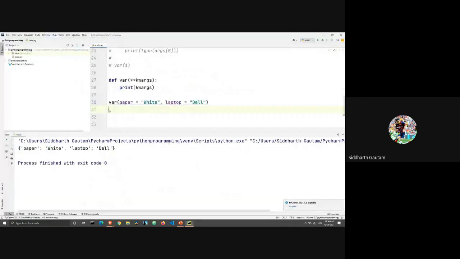Now, if you have ever studied functions in any other programming language, you must have noticed that it focuses a lot on the return statement. Some programming languages have this condition that if you have a function, you have to have a return statement. Without a return statement, you just cannot execute that function. That's what happens in a lot of them.